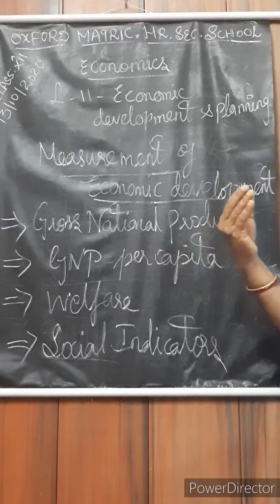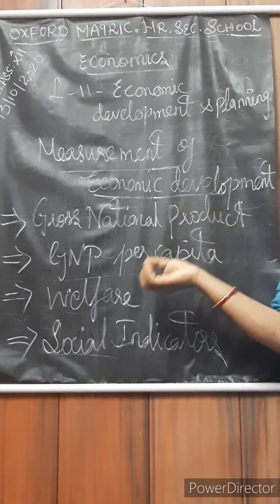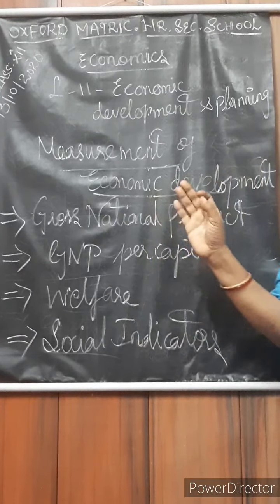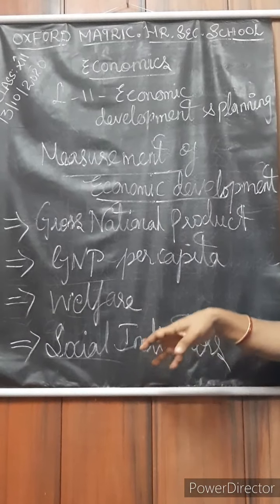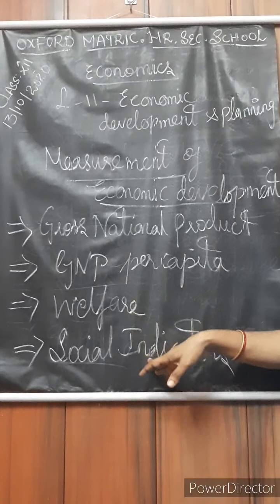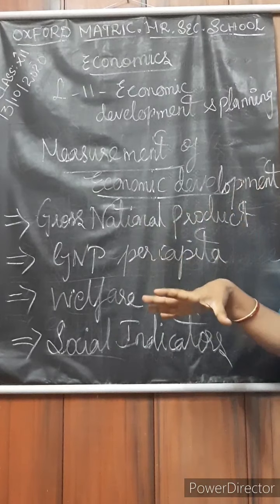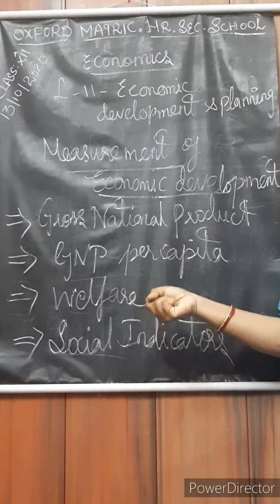In what things should it be sustainable? Health, literacy, and the standard of living. Last one, social indicators. Social indicators are normally referred to as the basic and collective needs of the people.